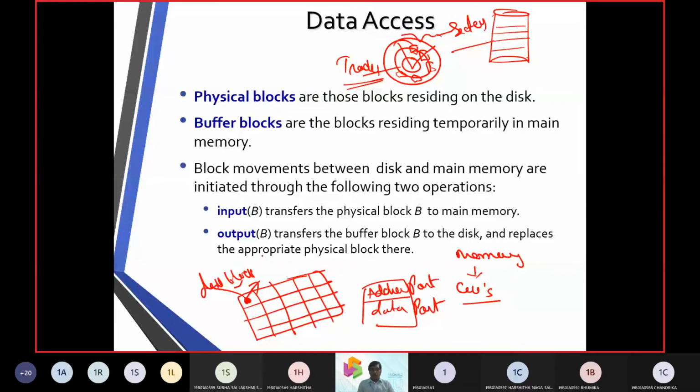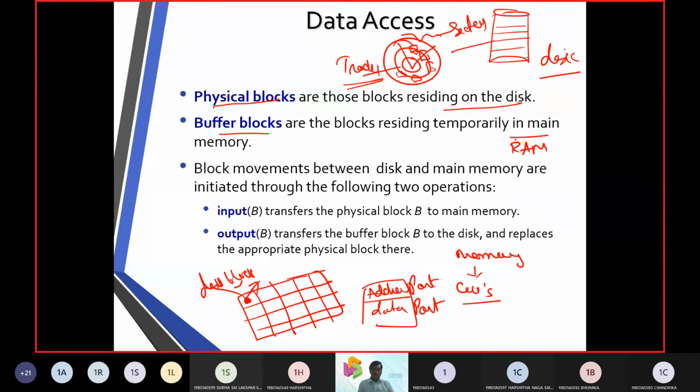What is a disk block? It is going to store data. What will be the content of a disk block? One, we call physical blocks, which reside on the secondary storage device. Next come the buffer blocks, which temporarily reside in the random access memory, the main memory.